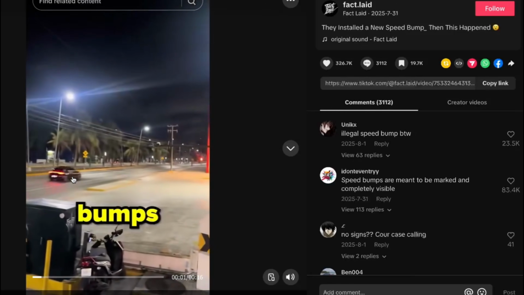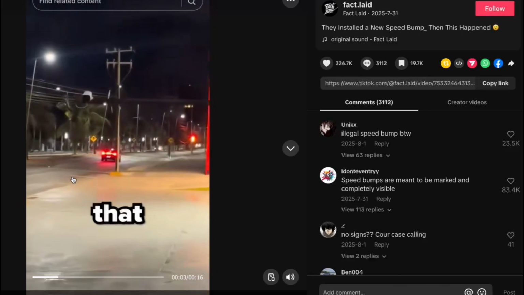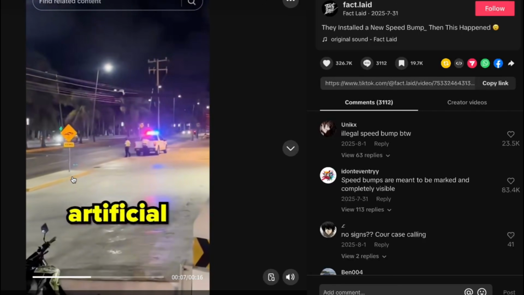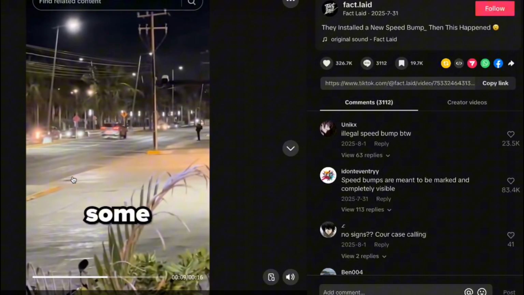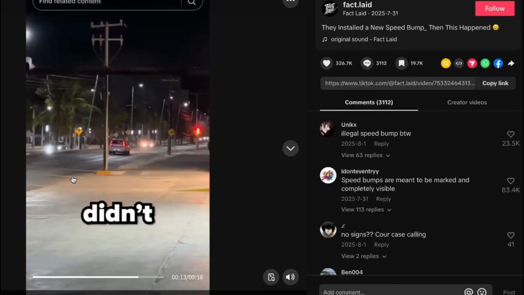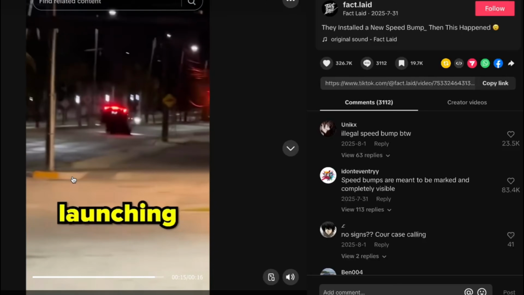This is why some speed bumps should be banned. When police noticed that everyone was speeding on this stretch of road, they decided to install an artificial bump right in the middle of the lane. Some drivers spotted the obstacle in time and slowed down smoothly, but others didn't notice it and hit it at full speed, launching into the air.